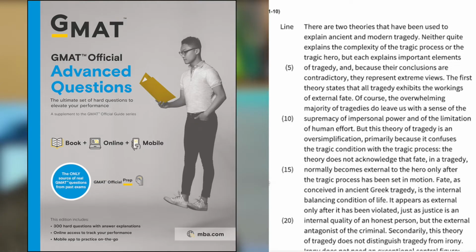Hi everyone, I got a request to show you how I solve this reading comprehension passage. It's the last passage in the GMAT Official Advanced Questions book. So I'll jump right in. I start by just reading the beginning of the passage and then I make decisions on what to skip.